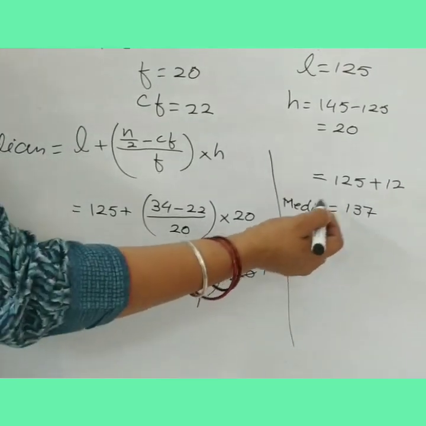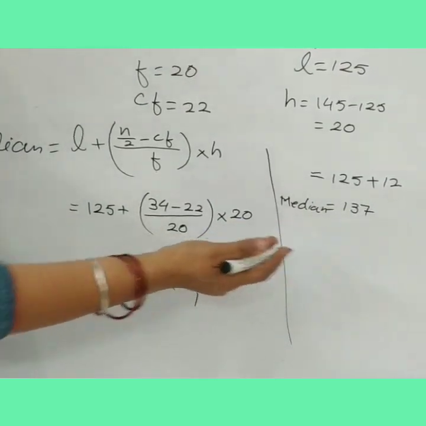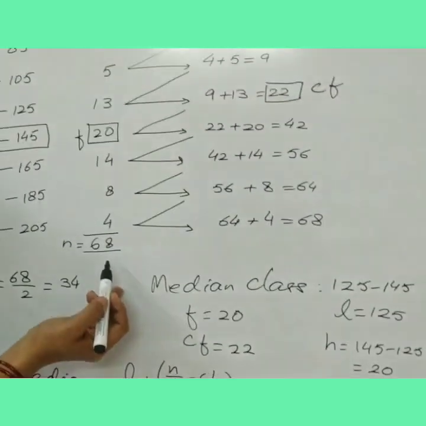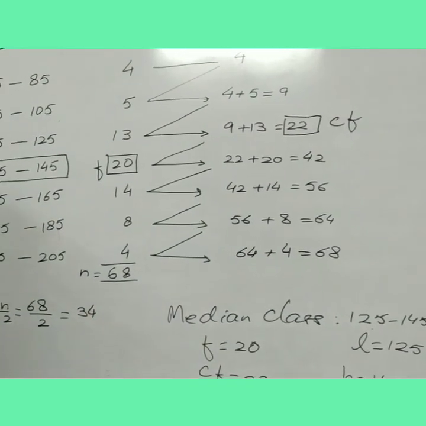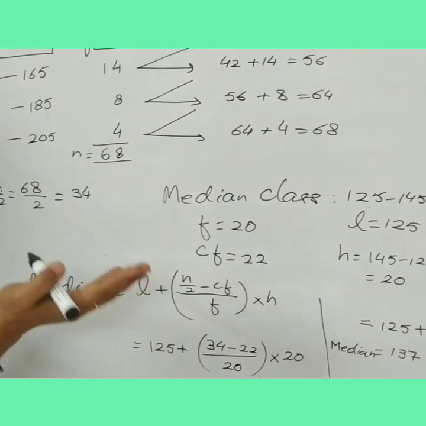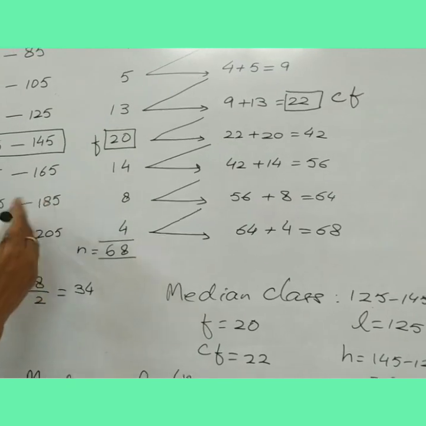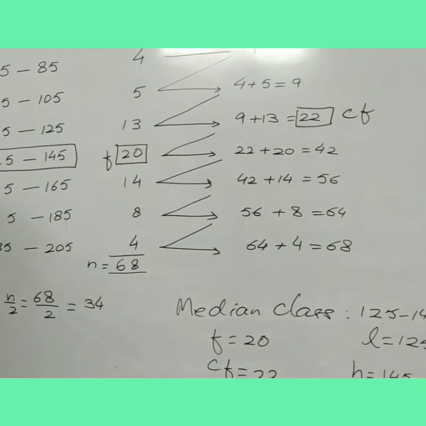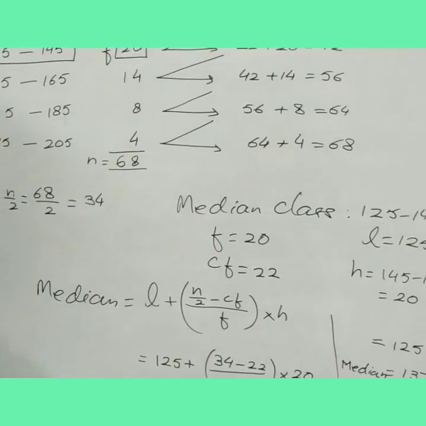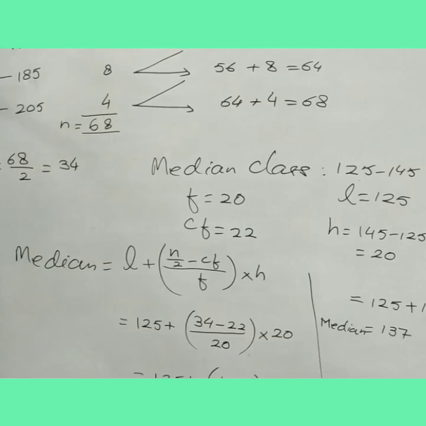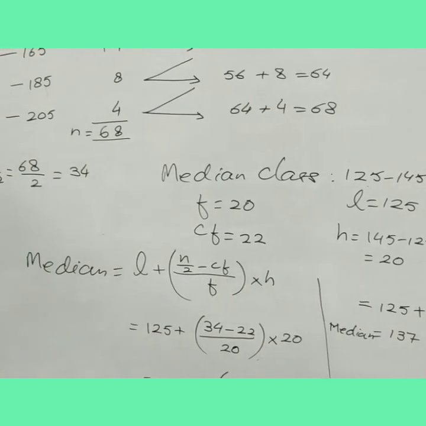Now what is the meaning of median 137 in this question? इसका मतलब ये है half of the consumers are using more than 137 units of electricity and half of the consumers are using less electricity according to this question. This is the interpretation of median. I hope you are clear how to find the median. You can look at this question completely.